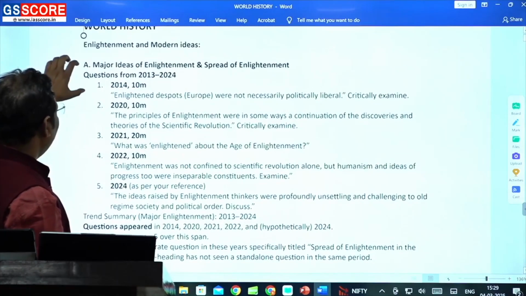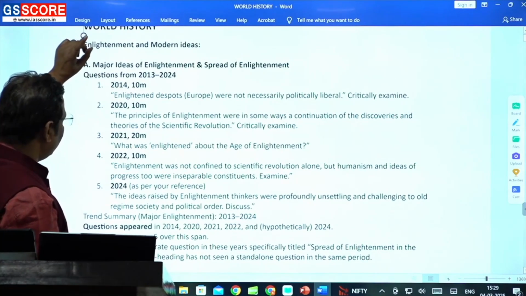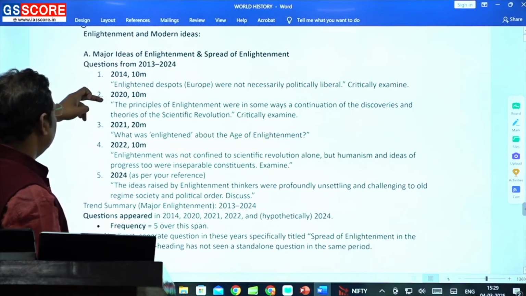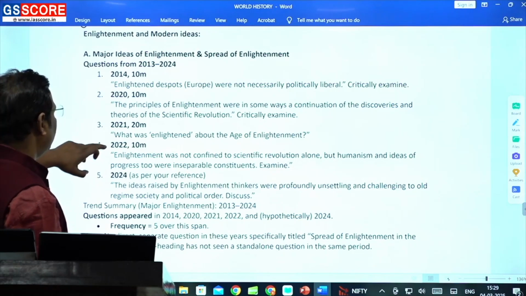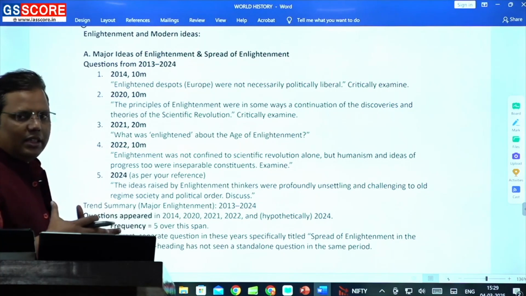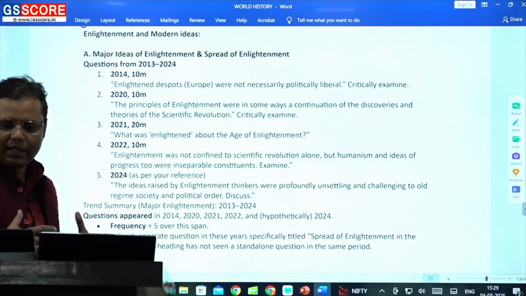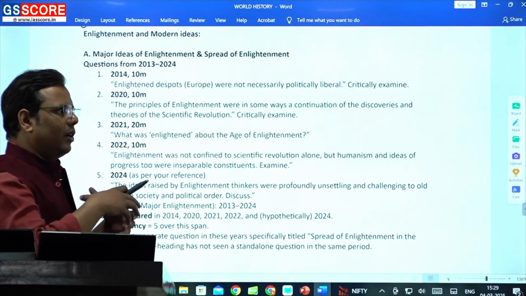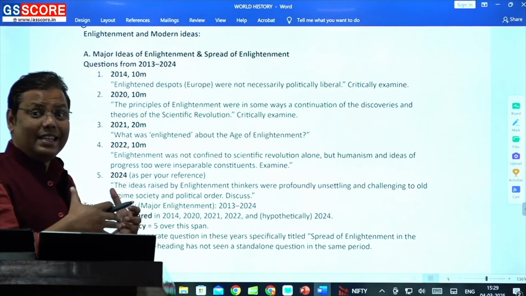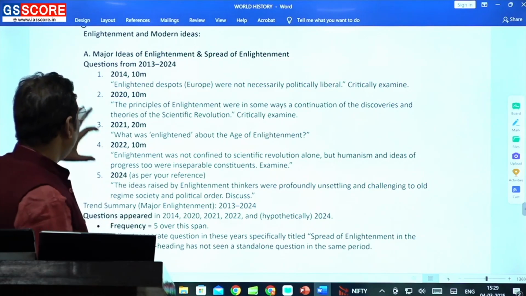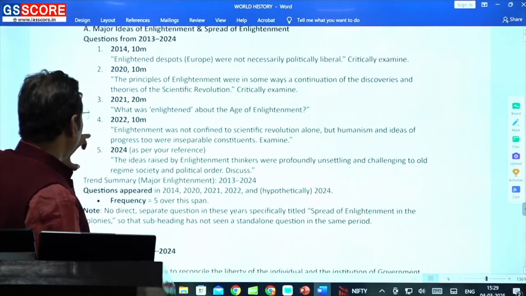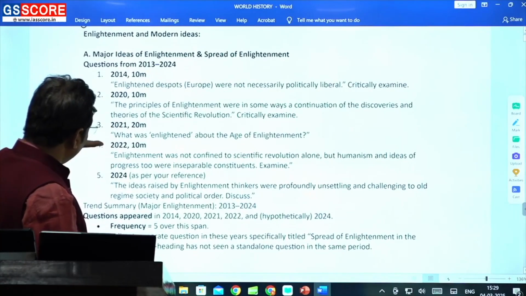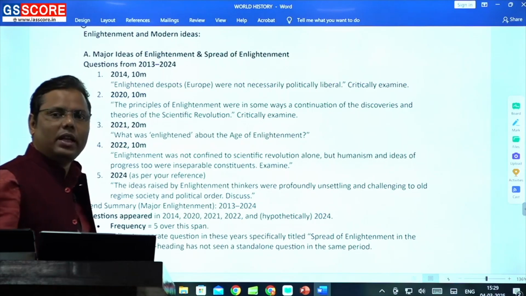So understand the point. In 2014, they asked one question, and that was about enlightened despots in Europe, right? And then there was a long gap of 6 years, and then very frequently they started asking questions from this part. So the idea of enlightenment, as a conceptual topic, is gaining significance in the last few years. Earlier they were not giving much preference to this particular topic, but now the frequency is increasing.